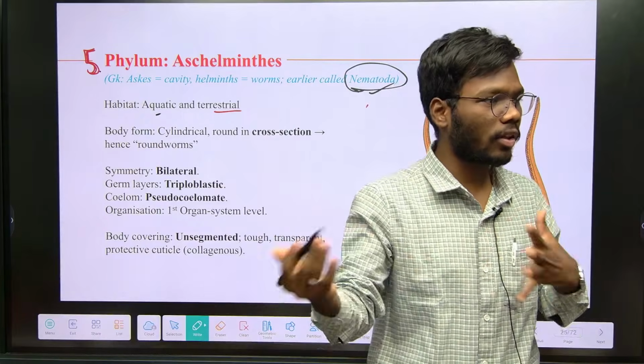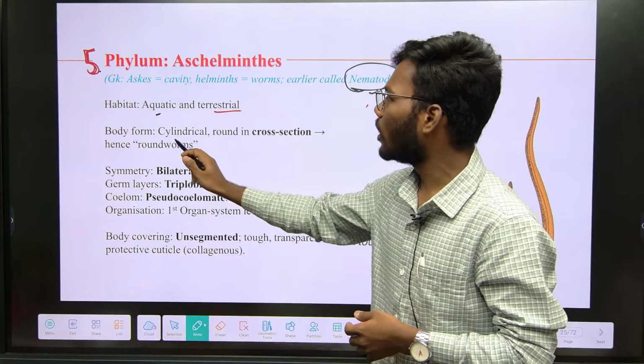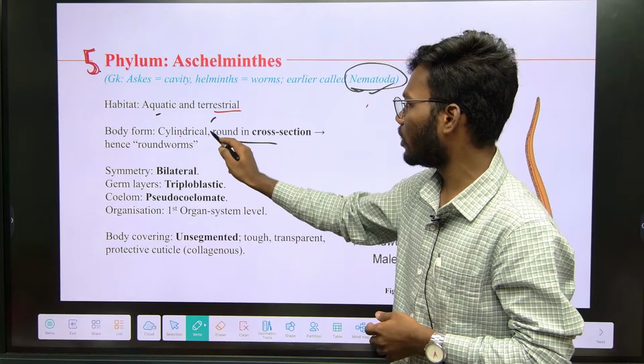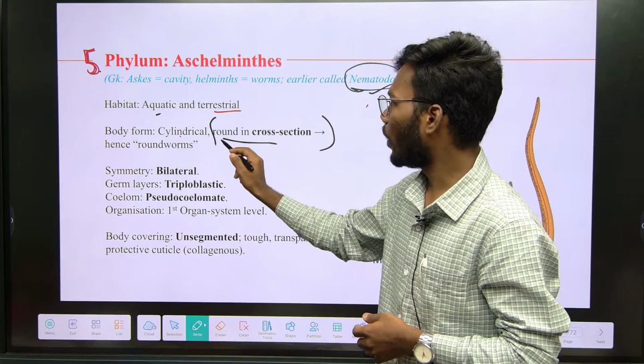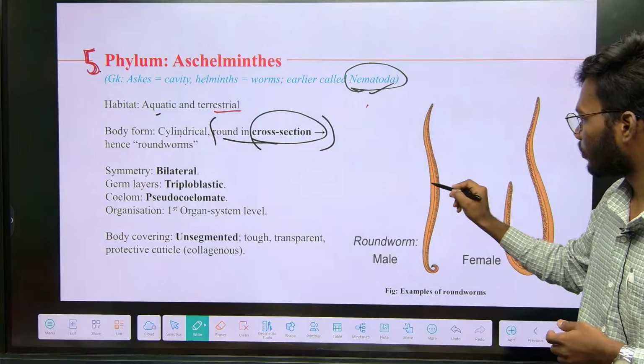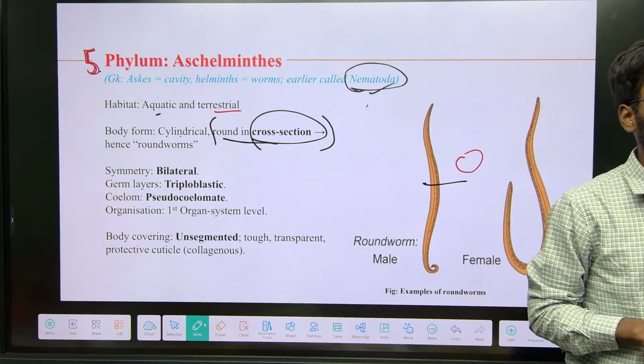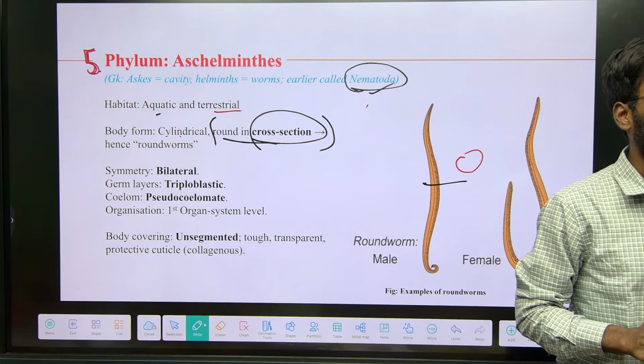Habitat is nothing but where the animal is present, the environment of that animal. And the body is cylindrical, round. See, this is the most important thing. When you take a cross section, it is round. So that's why these are called roundworms.